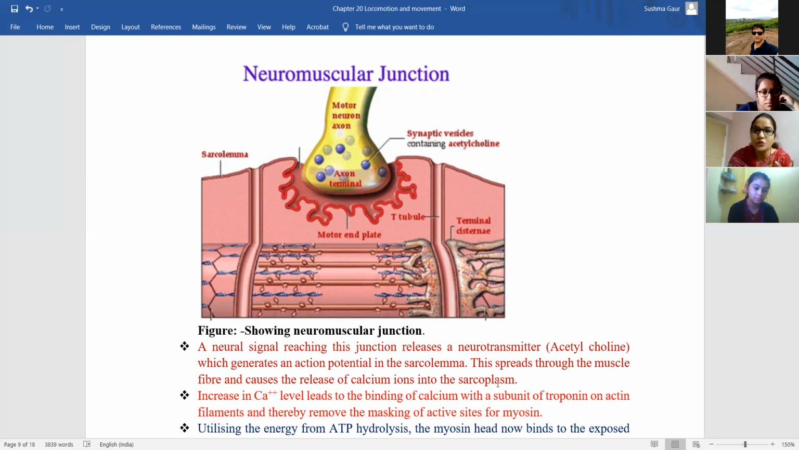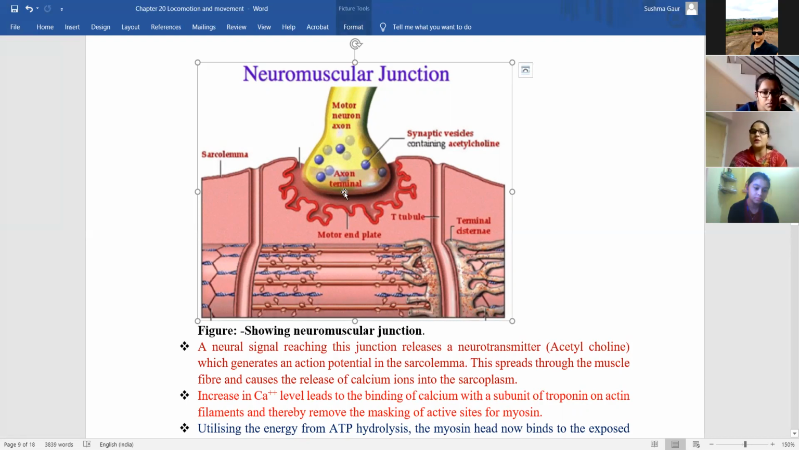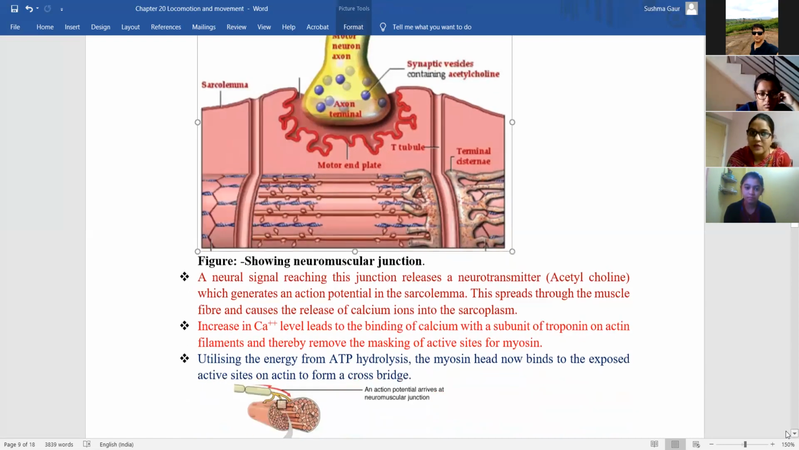Okay, so a motor neuron is attached to this sarcolemma. It will release a neurotransmitter, acetylcholine. This acetylcholine will create an action potential all over the sarcolemma. As a result of this, calcium ions are released into the sarcoplasm. Okay, in this whole area of the sarcoplasm, calciums are released.